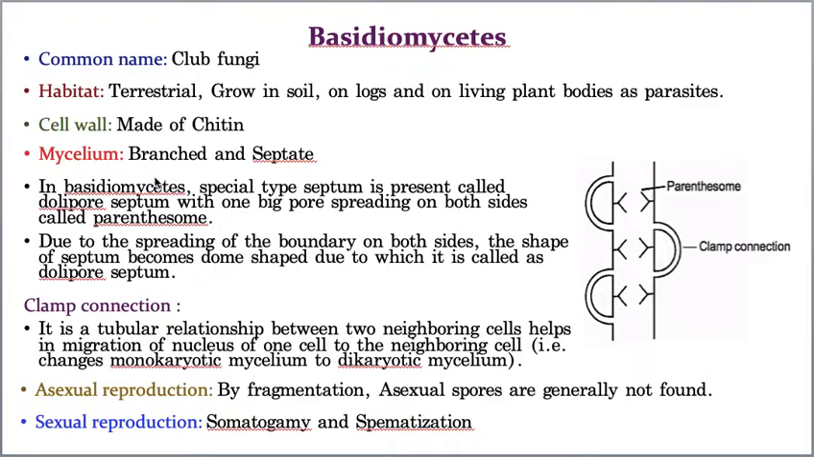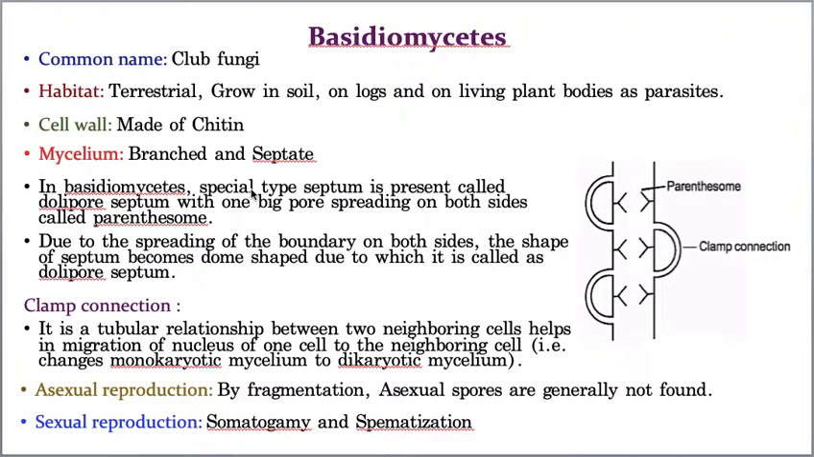In Basidiomycetes, there is a special type of septum called the dolipore septum, and the presence of the dolipore septum you can never see in other groups of fungi. So Basidiomycetes is characterized by a special, unique, peculiar type of septum called the dolipore septum. Sir, what is so unique in this?